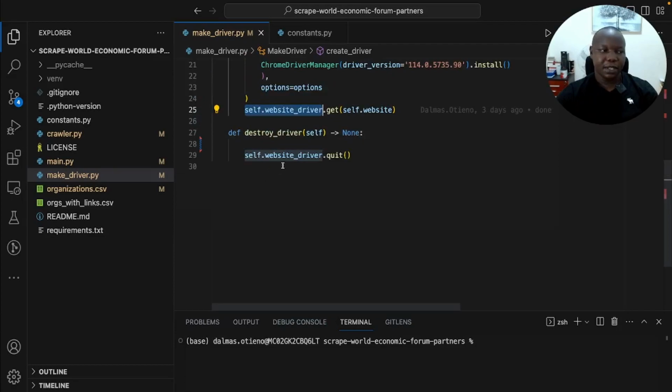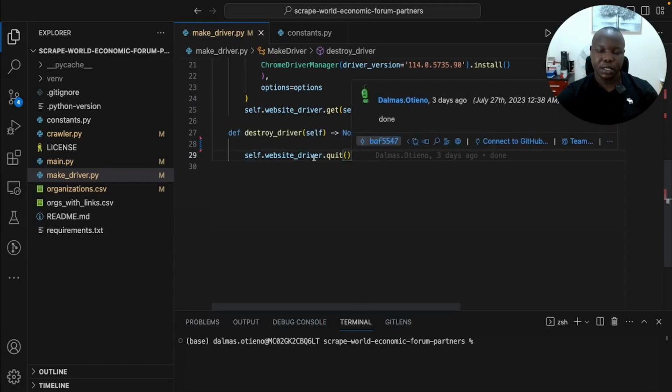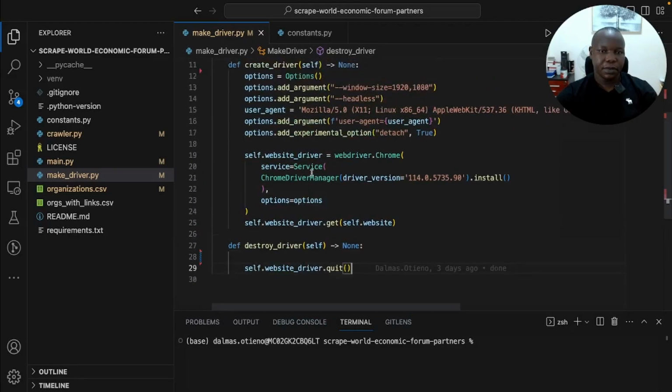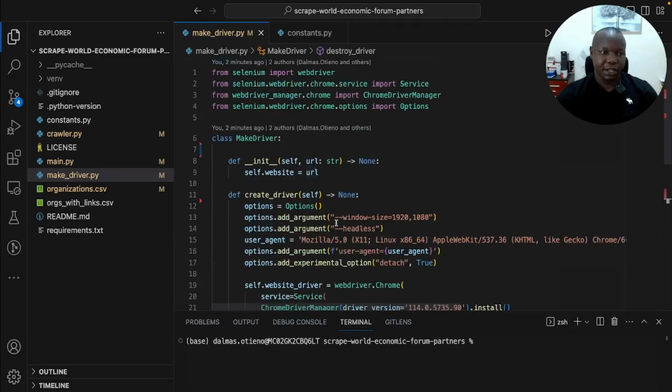Then we also have this function here for destroying the driver, and this is just quitting the whole driver. It will kill it, and it will also quit the window if the window is open. So this is the definition for the driver.